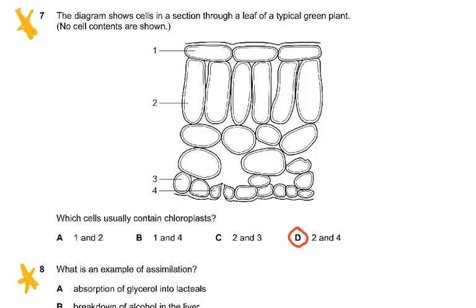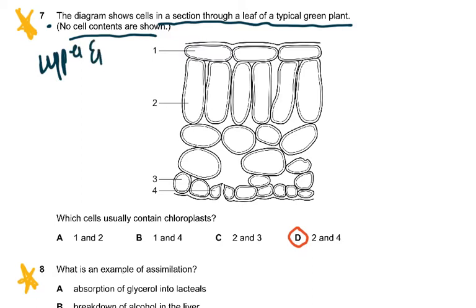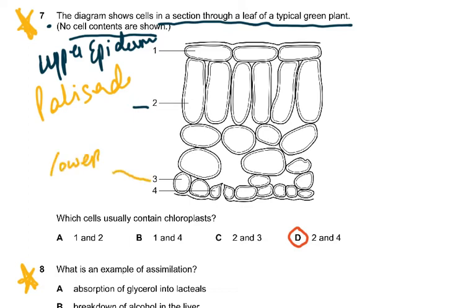Now, as you can see in this question number 7, the diagram shows cells in a section through a leaf of a typical green plant and no cell contents are shown. So 1 is the upper epidermis, 2 is the palisade mesophyll, and 3 is the lower epidermis. And 4 is the guard cells.